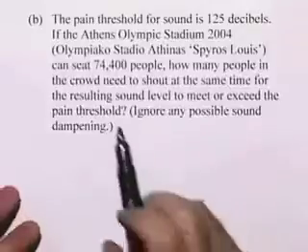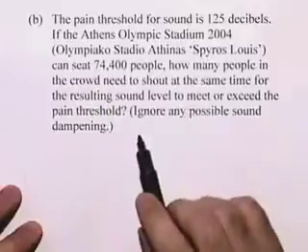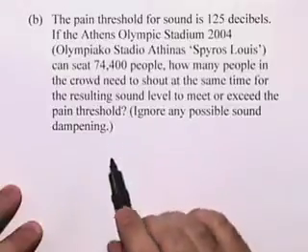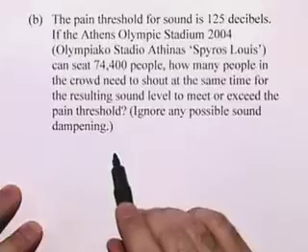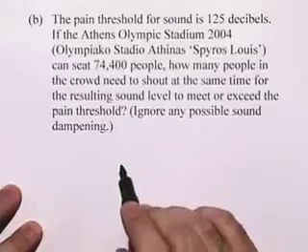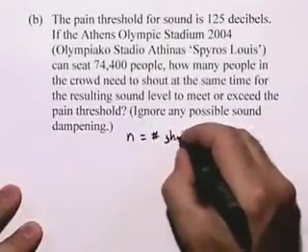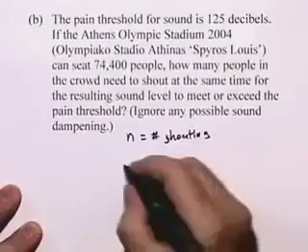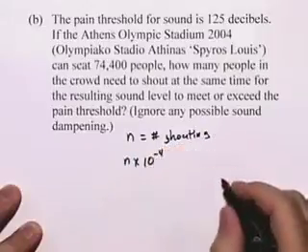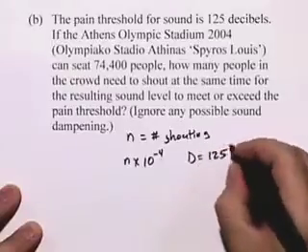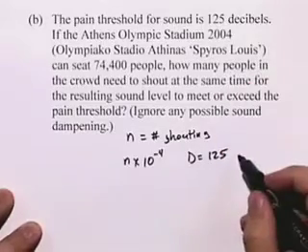In part B, we're going to determine the number of people that are required to reach a certain decibel level. The pain threshold for sound is 125 decibels. If the Athens Olympic Stadium 2004 can seat 74,400 people, how many people in the crowd need to shout at the same time for the resulting sound level to meet or exceed the pain threshold? If we let N represent the number of people who shout, then the intensity will be N times 10 to the negative 4th watt per square meter. We're going to let D be 125, since that's the pain threshold.